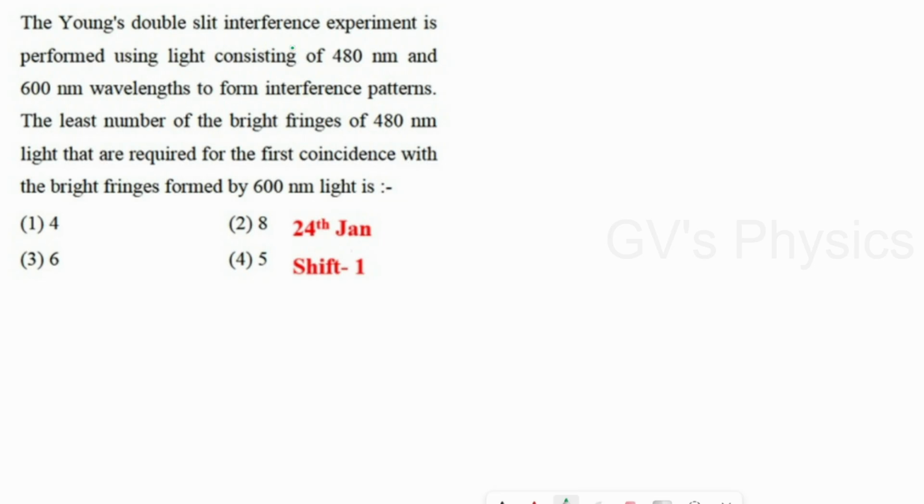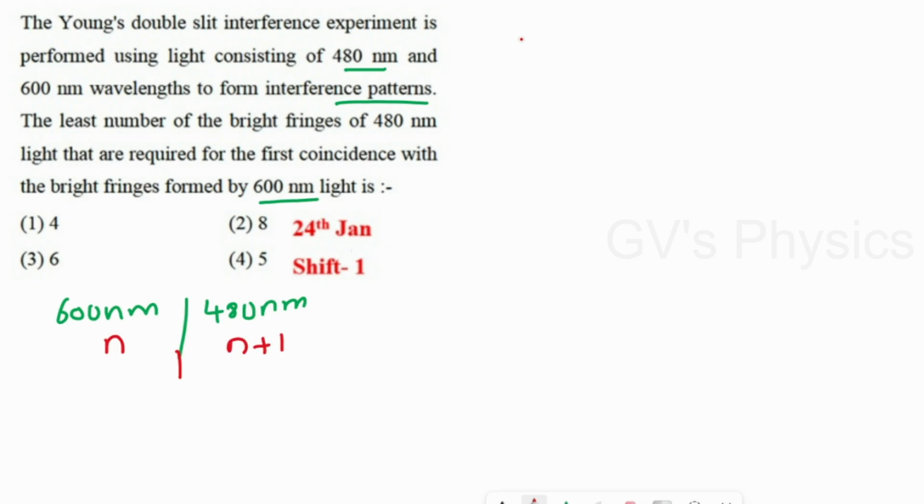Next one. The Young's double slit interference experiment is performed using light consisting of 480 nanometer and 600 nanometer to form the interference pattern. The least number of bright fringes of 480 nanometer required for the first coincidence with the bright fringes formed by 600 nanometer. So they have given two wavelengths, 600 nanometer and 480 nanometer. They asked for the least number of bright fringes that coincide. So first we take the number of fringes of 600 nanometer as n. Here we can take the other as alternate, that is n plus 1.